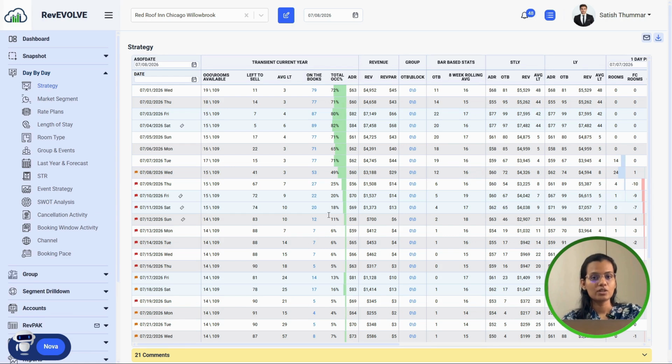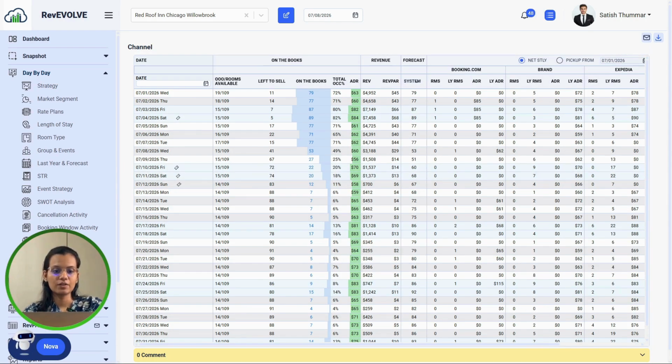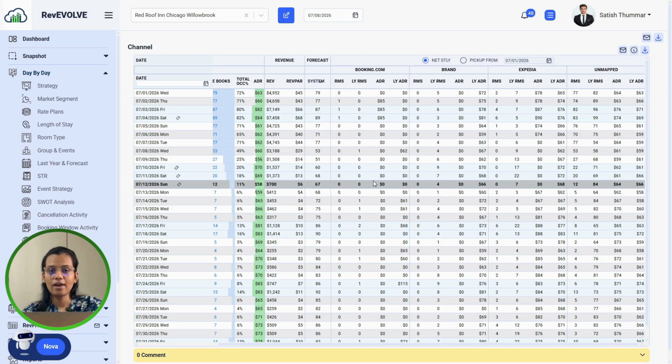So let's begin with the channel dashboard first. Here, under the day by day snapshot, you can see the channel. This is how my channel dashboard looks, and this screen answers a different question: where are my bookings actually coming from? On the left side, you can see the on the books, the revenue, the current scenario of the hotel, your forecast, and all the channels that you have for this property.